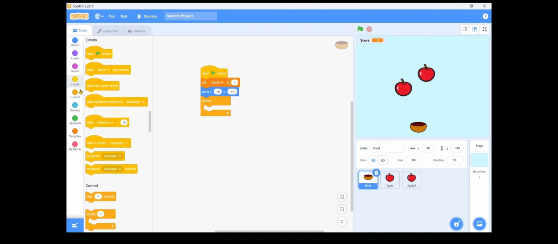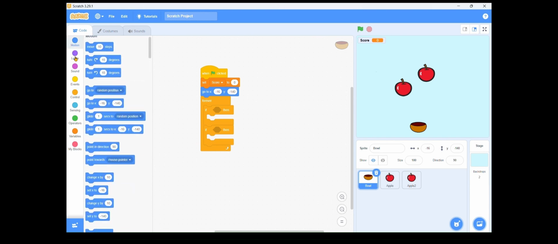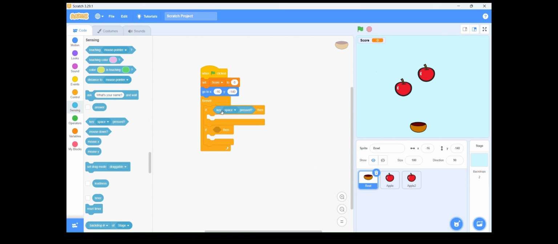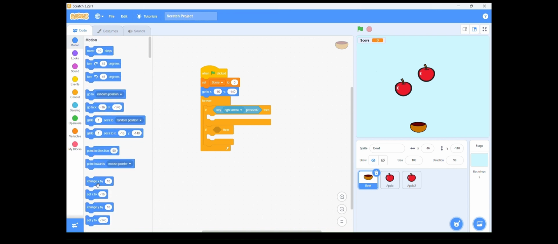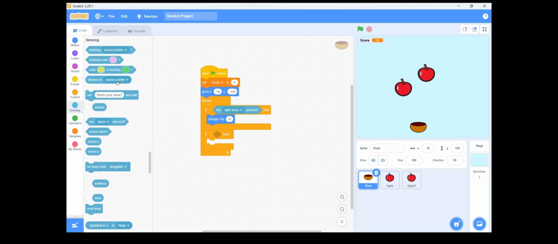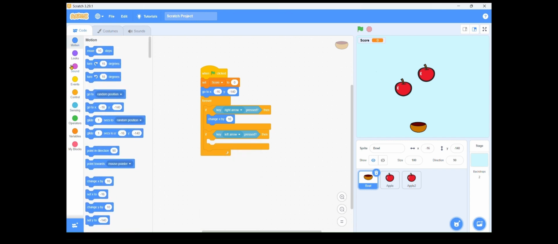Like this. Next, you can add an if, because if the right arrow is clicked, it wants to go right. If the left arrow is clicked, it wants to go left. So if key right arrow is pressed, then it wants to change x by 10, then it will go right. Next, if key left arrow is pressed, it wants to change x by minus 10. Now it will work.